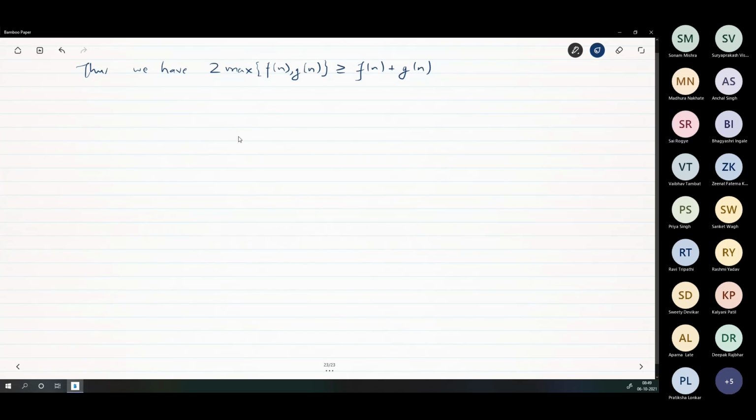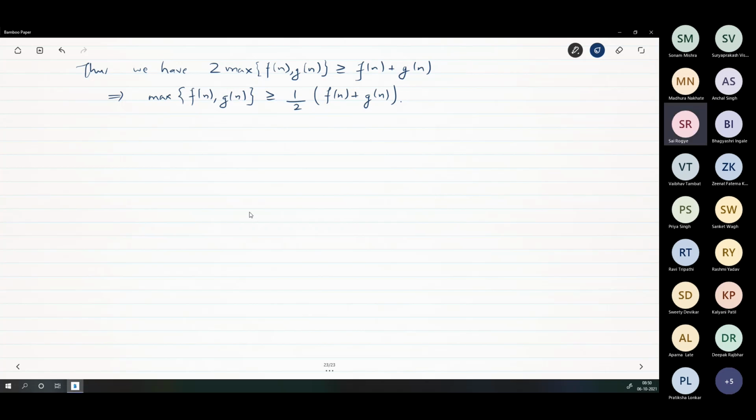So then this implies maximum of f of n and g of n is at least half of this. Is that okay?